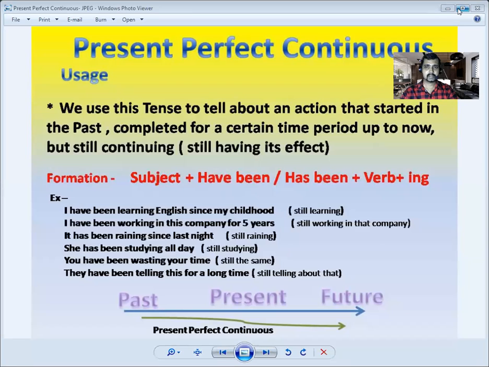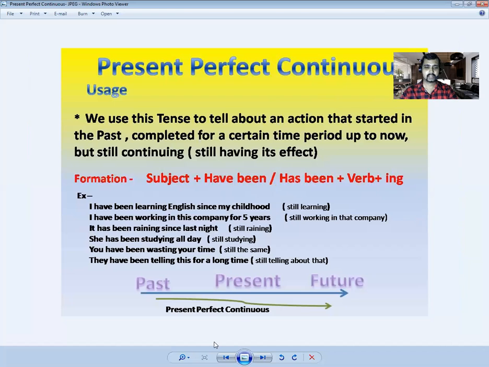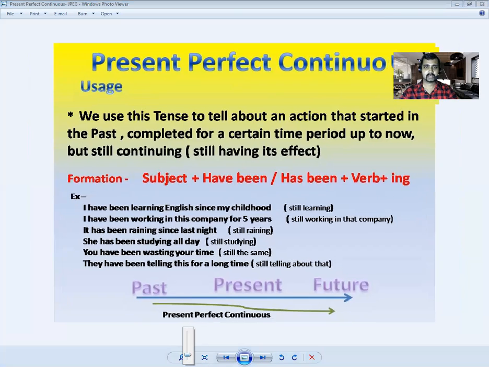So today, we are going to learn about the use of have been and has been. And we are going to learn the tense that is present perfect continuous. So now let me go to the slide. So here you can see present perfect continuous.